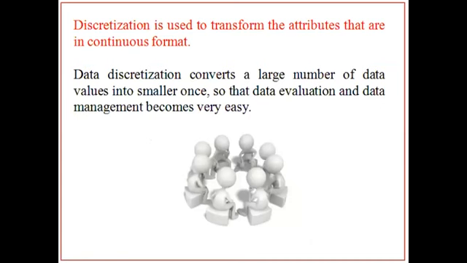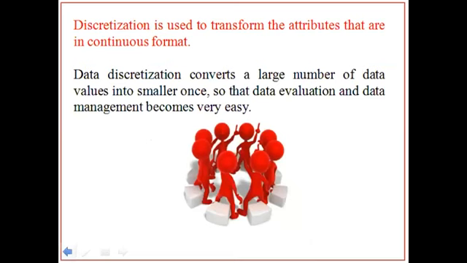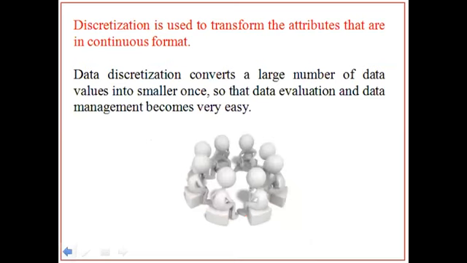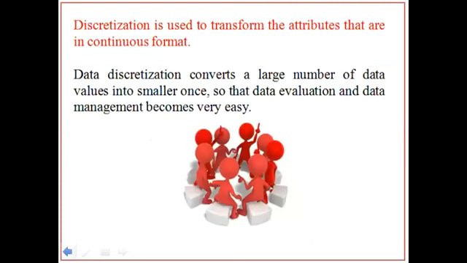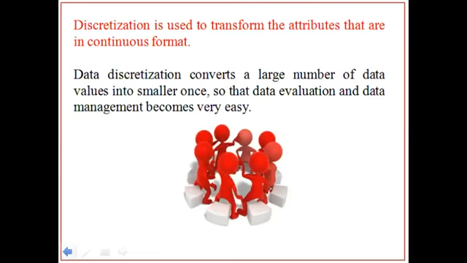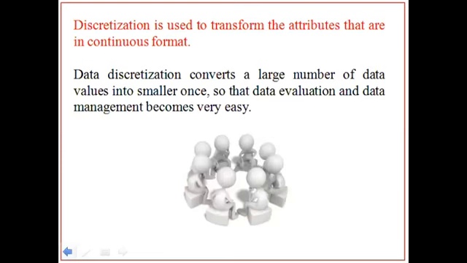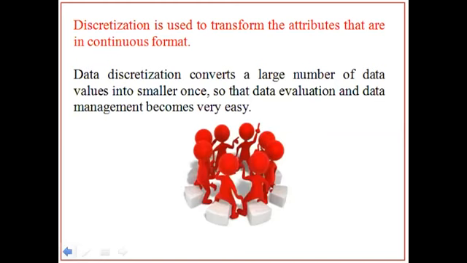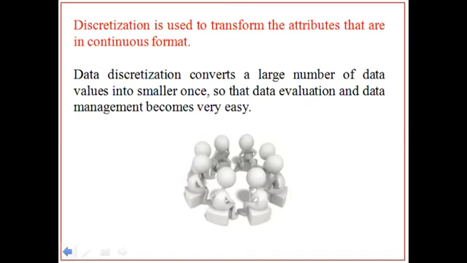Discretization is used to transform the attributes that are in continuous format. Data discretization converts a large number of data values into smaller ones. Retrieving smaller values is better than larger numbers. That's the reason data discretization is really useful in data mining.